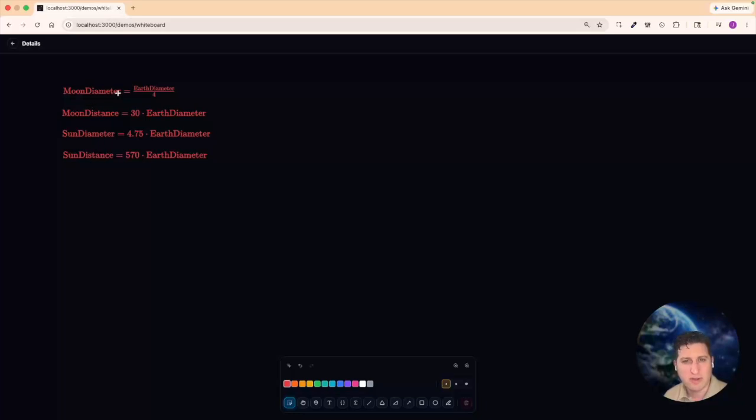The moon diameter is equivalent to the Earth diameter divided by 4, or the moon distance is just 30 Earth diameters. Sun diameter is 4.75 Earth diameters, and the sun distance is 570 Earth diameters away. So if somebody can figure out the Earth diameter, they can finish what Aristarchus started and solve the problems.